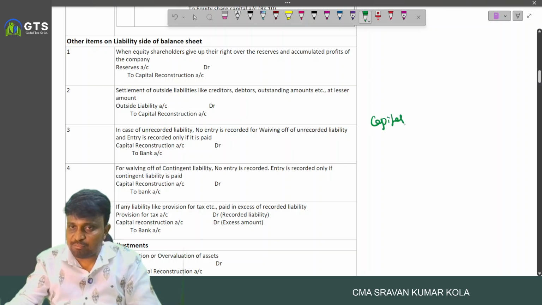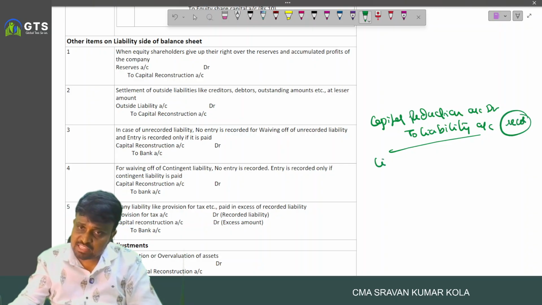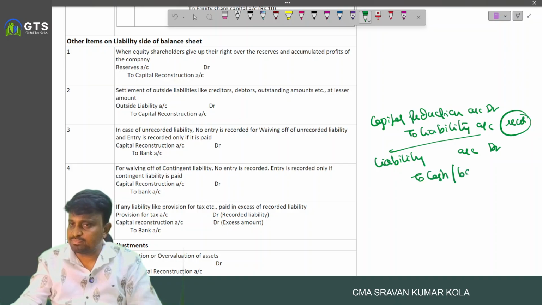So we write the entry: capital reduction account debited to liability. Here we recorded the unrecorded liability. Then we pay the amount, so liability account debited to cash or bank.